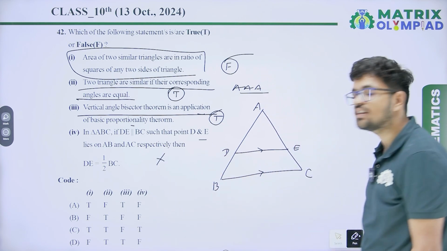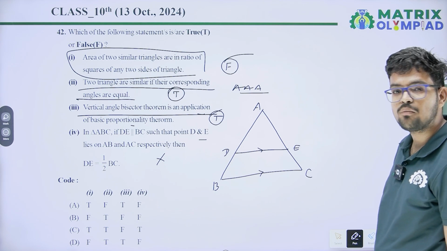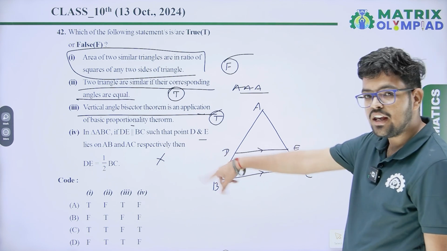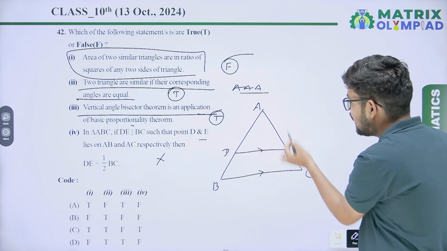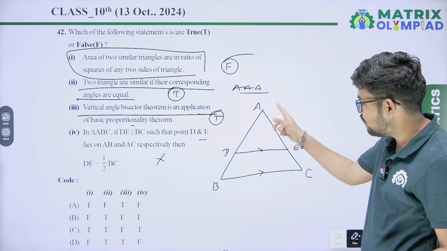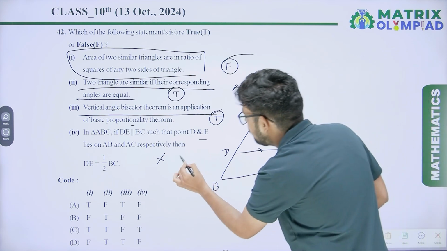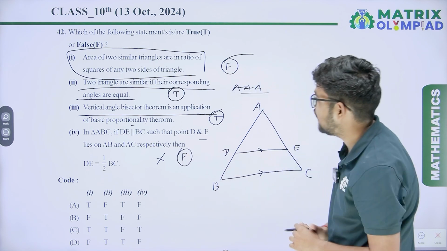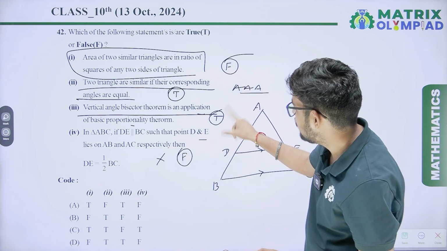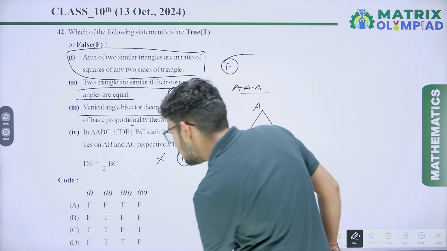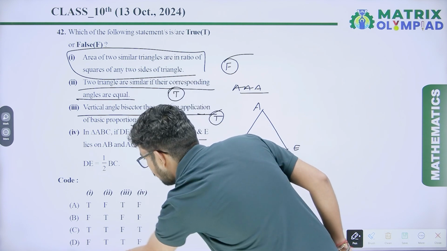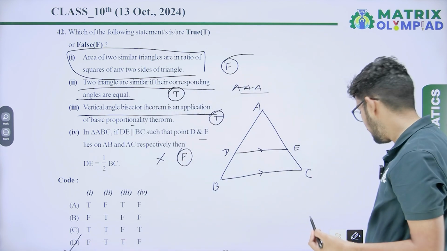It is not necessary that DE equals half of BC. It will be possible if and only if D and E are midpoints of AB and AC respectively. So this one is false. So our correct answer is FTTF. Option D will be the correct answer.